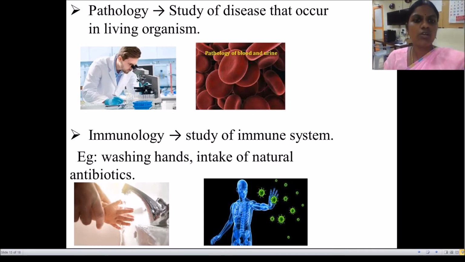Next is immunology. Immunology is the study of the immune system. To suppress the effect of the virus, the immune system has to be activated highly. To improve our immunity, we may take natural antibiotics like black pepper, honey, ginger juice, as well as lime juice in our diet frequently. So what is immunology? It is the study of the immune system.